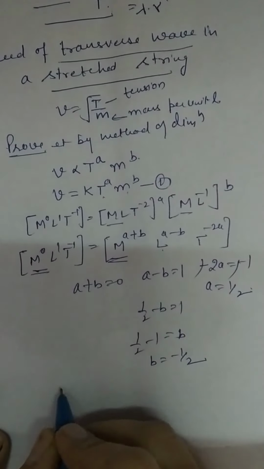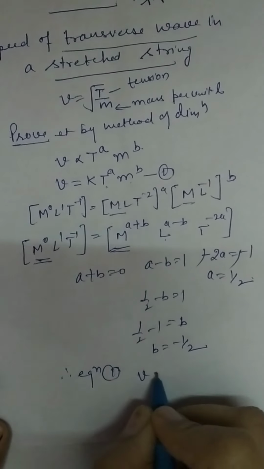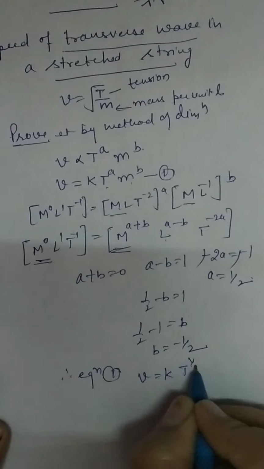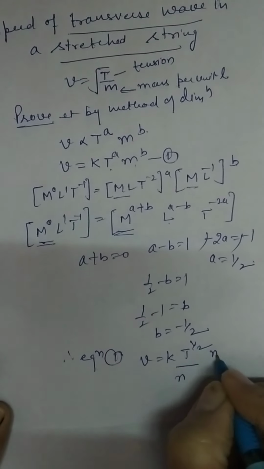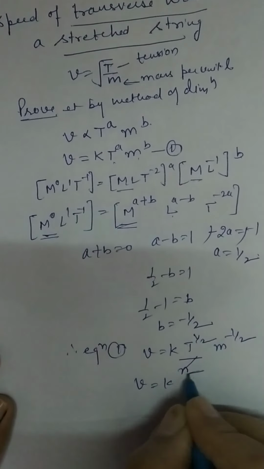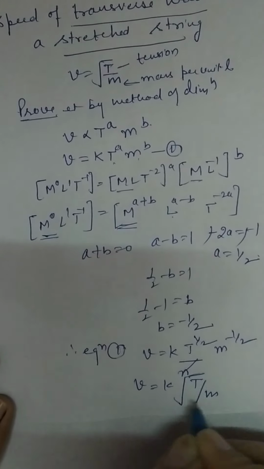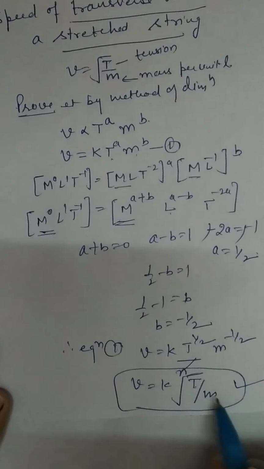Put it in equation 1. Therefore equation 1 becomes v equal to k T to the power 1 by 2 into m to the power minus 1 by 2. So you can write this as v is equal to k under the root of T by m. This is tension and this is mass per unit length, right, students?